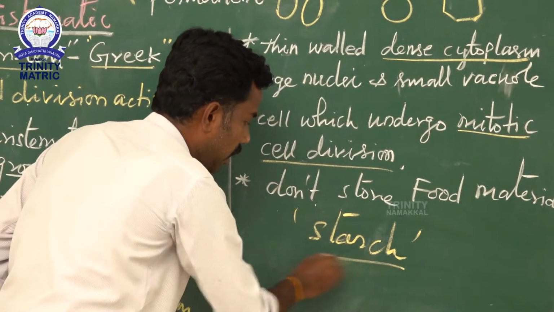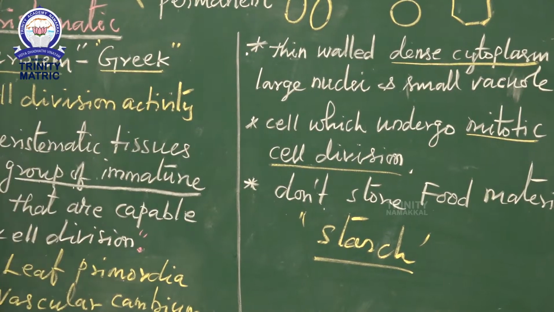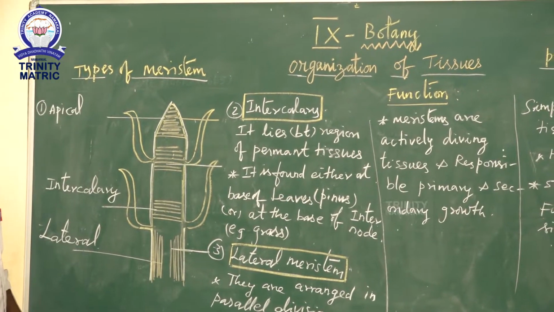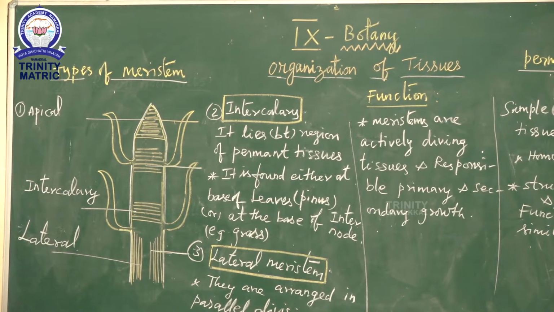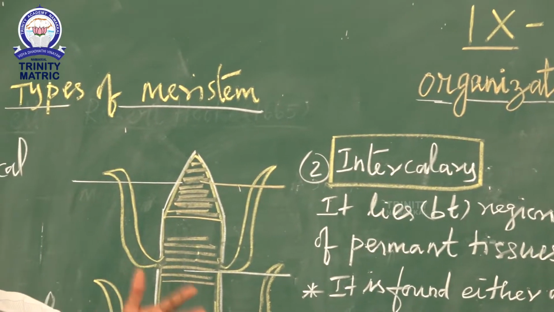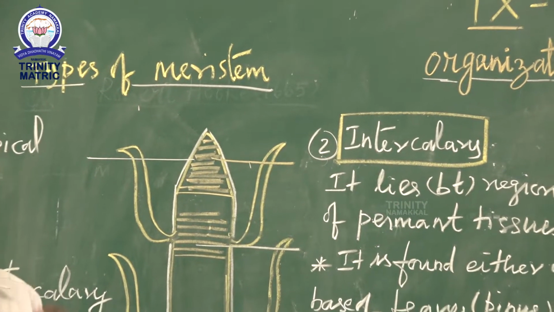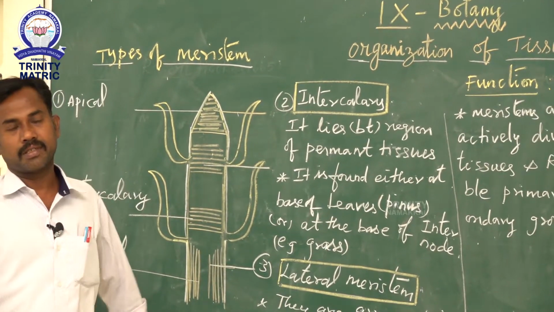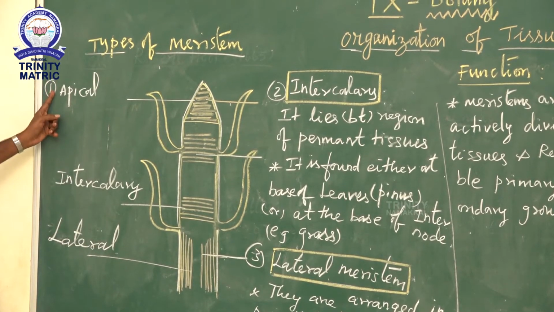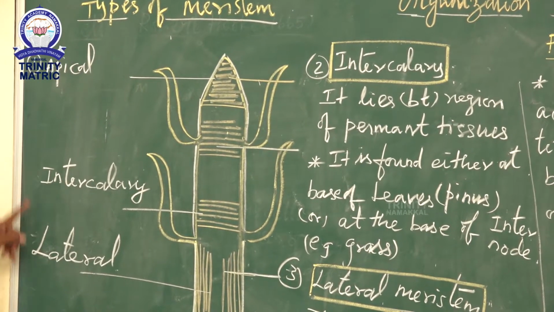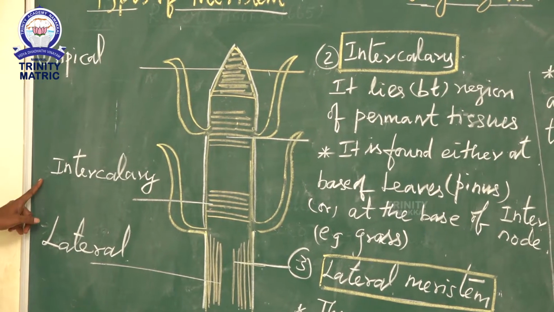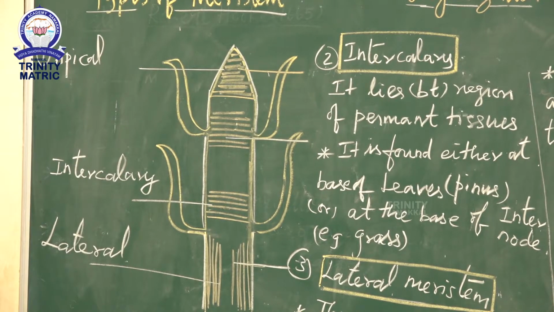So the starch is not present in the meristematic cells. The next topic is the types of meristem. Generally, types of meristem are classified based on position. They are classified into three types: the first one apical meristem, second one intercalary meristem, and third one lateral meristem.